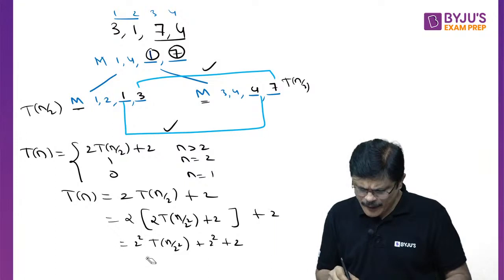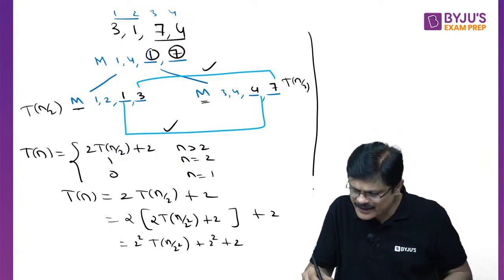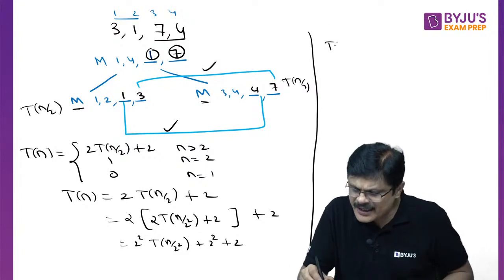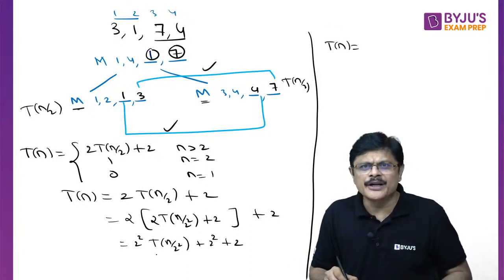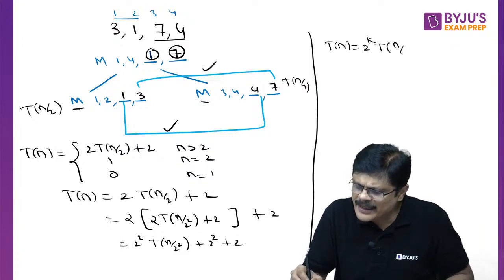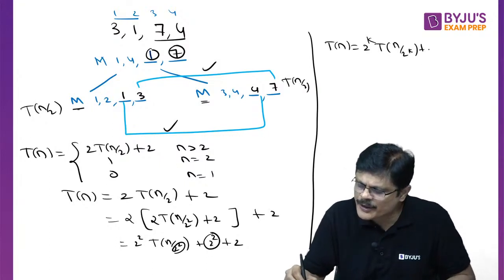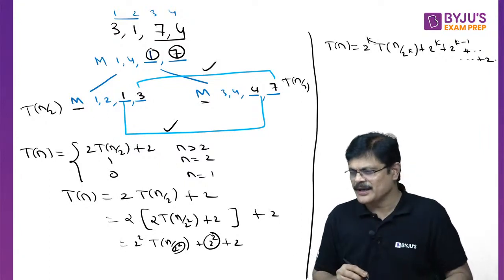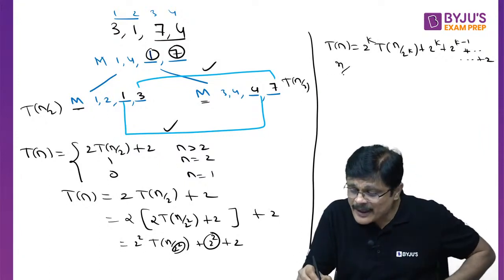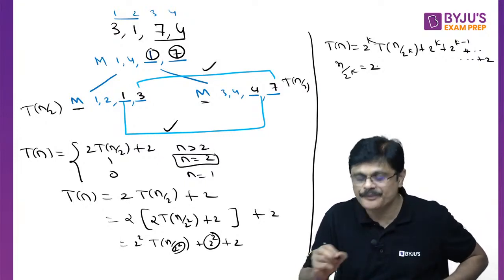Now if you observe this, this is what we mean by understanding the pattern. If you understand the pattern, you can directly write T(n) is equal to, how long do you have to continue, sir? Let us continue up to 2^k. So 2^k T(n/2^k). See, when it is 2^2, it is also 2^2. So when it is 2^k, it is also 2^k plus 2^(k-1) and so on up to 2, my dear friends. Now, if you take n/2^k as your base condition, what is the base condition? n is equal to 2.